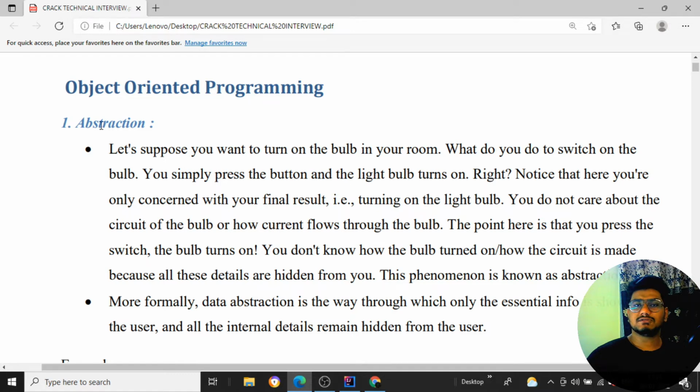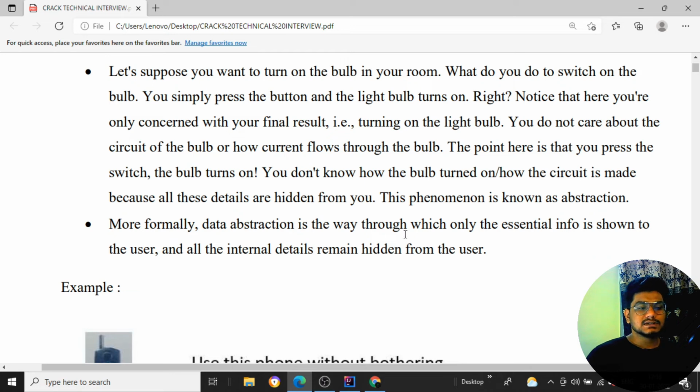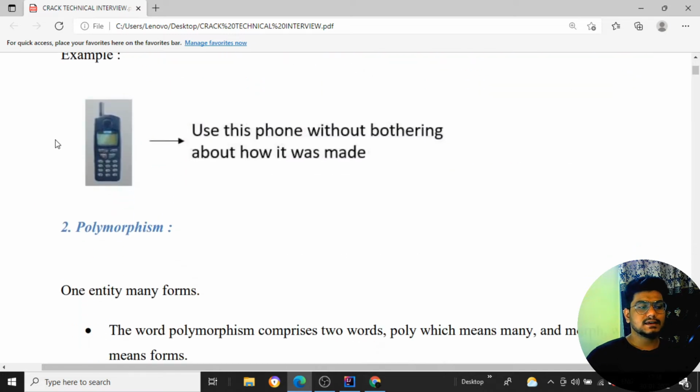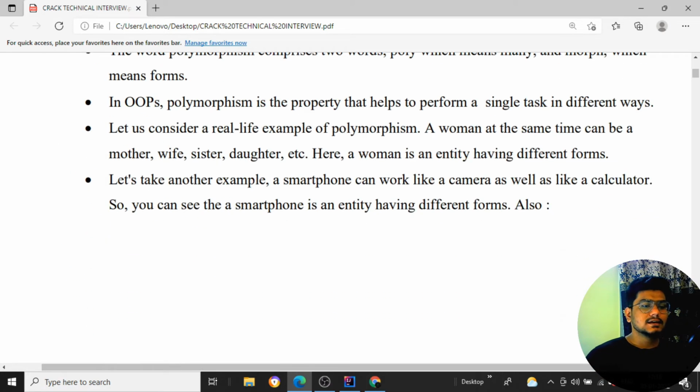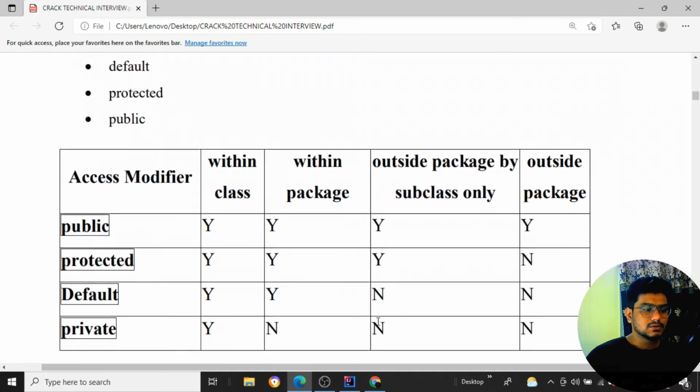More formally, data abstraction is a way to show the user only the essential details while all internal details remain hidden from the user. We only focus on the result and the internal data is hidden. Here is another simple example: using this phone, without bothering about how it is made. I am using my mobile phone, how it is made I don't care about. I just focus on my WhatsApp, whether the message is going or not. Only that I care about. Like that.